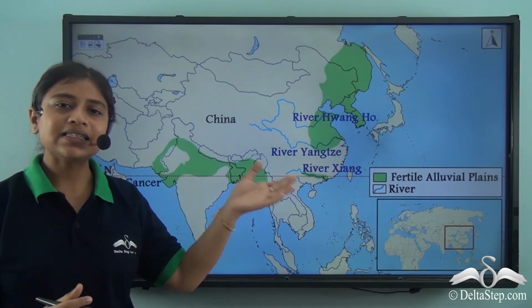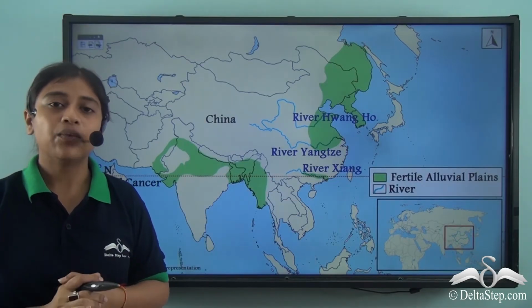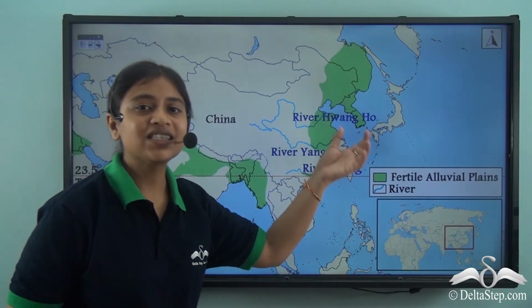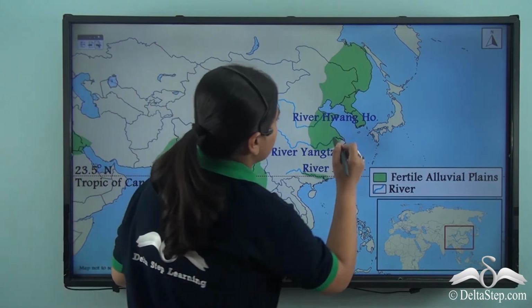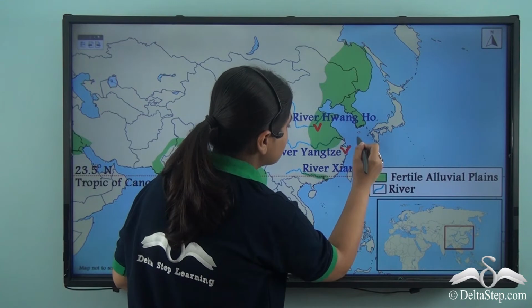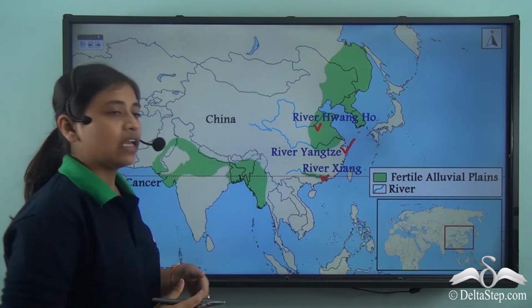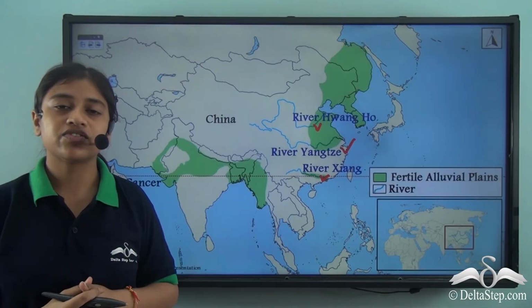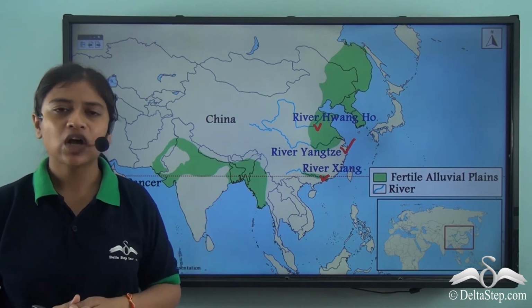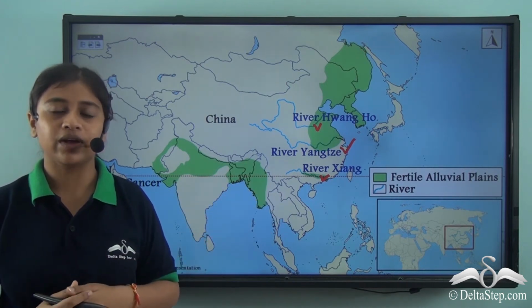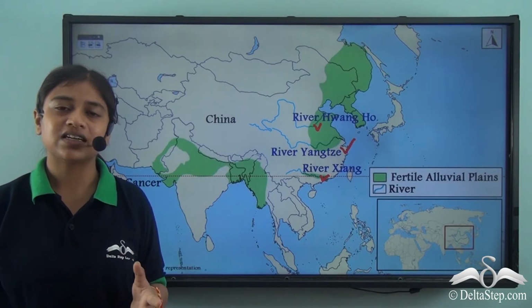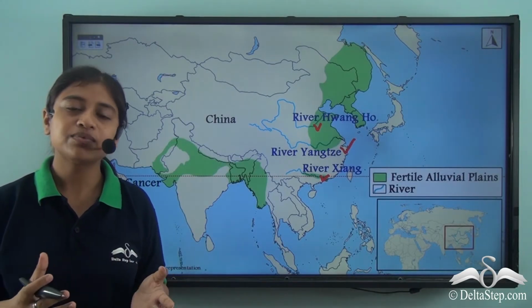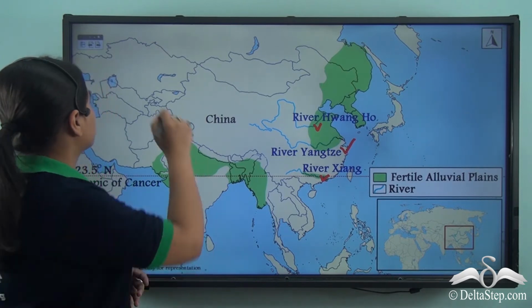Now, on the eastern part of the Asian continent, we have other major rivers that drain over the eastern portion of the country of China. And these rivers are River Huanghe, River Yangtze and River Xiang. These rivers here have also given rise to fertile alluvium plains with huge deposits of alluvium, making it agriculturally rich and also facilitating the cultivation of both cash crops and food crops.